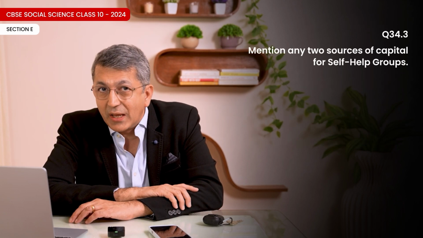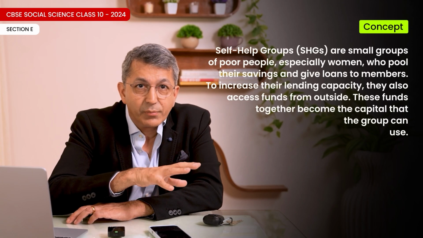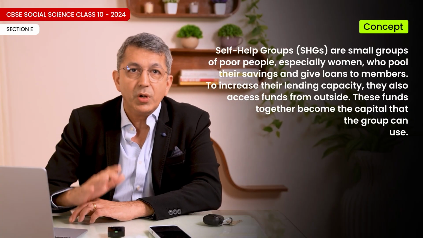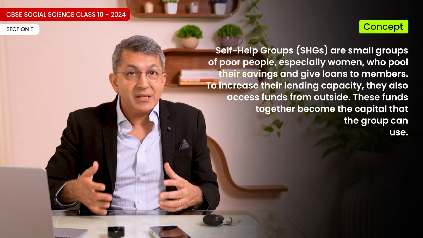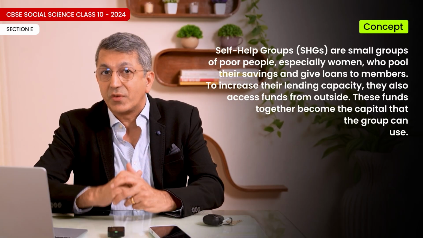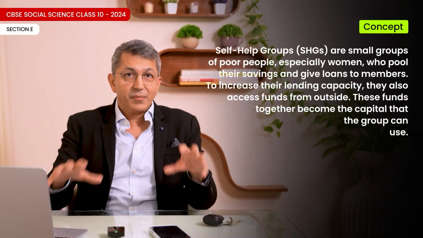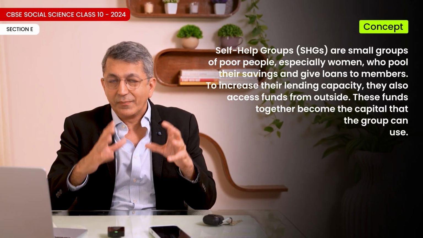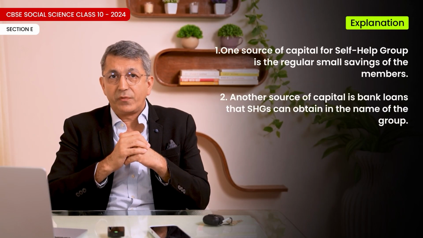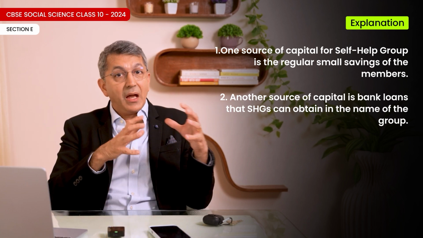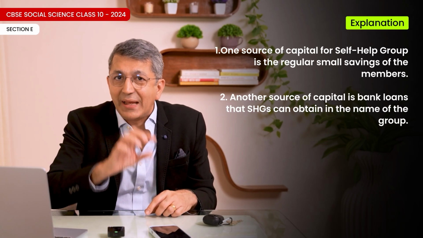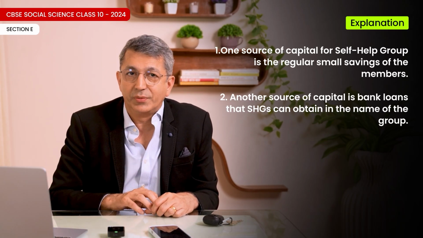34.3. Mention any two sources of capital for self-help groups. Answer: concept clarification. Self-help groups, SHGs, are small groups of poor people, especially women, who pool their savings and give loans to members. To increase their lending capacity, they also access funds from outside. These funds together become the capital that the group can use. Explanation. One source of capital for SHGs is the regular small savings of the members. Another source of capital is bank loans that SHGs can obtain in the name of the group.